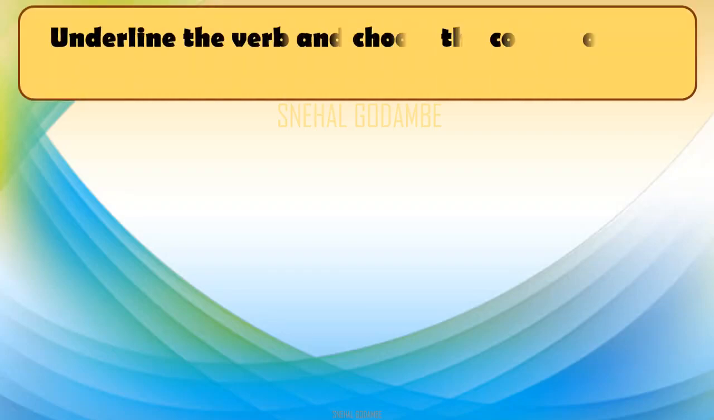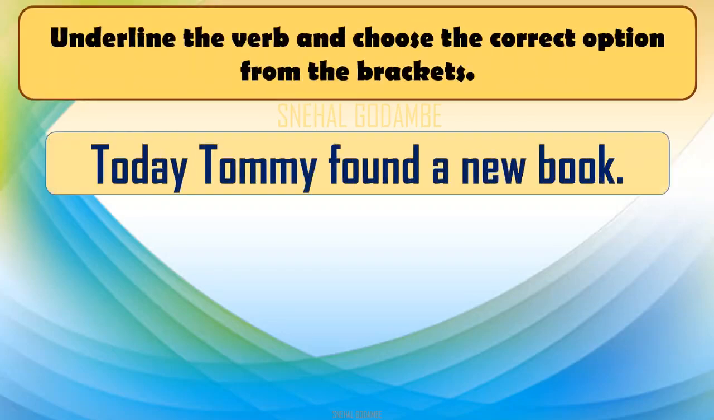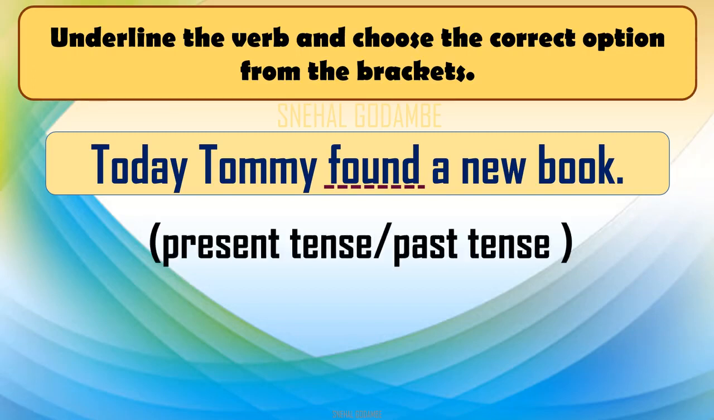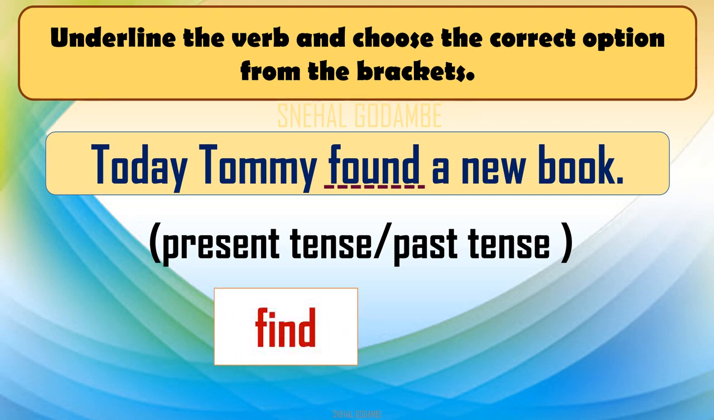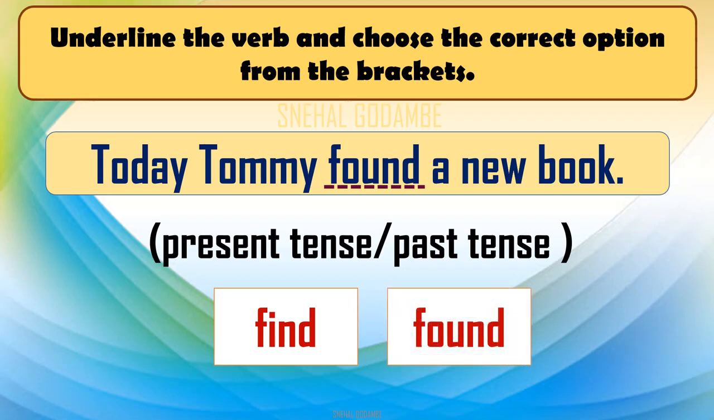So the next sentence, we will read what is the next sentence. Today Tommy found a new book. So we have to underline the verb. Found is a verb here again, and then we will go for the options. Again the same question, present tense or past tense. As in the first sentence we have seen the original verb. So here which is the original verb? To find, right? It is in present tense. So found is the past tense of find. So the correct option is past tense.